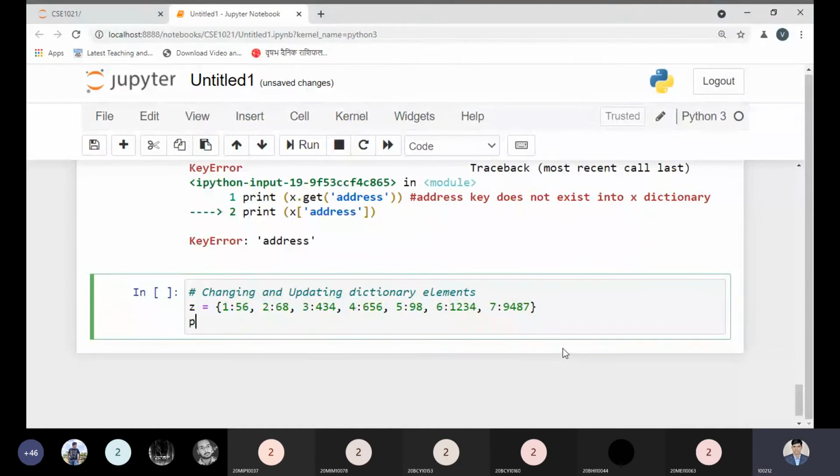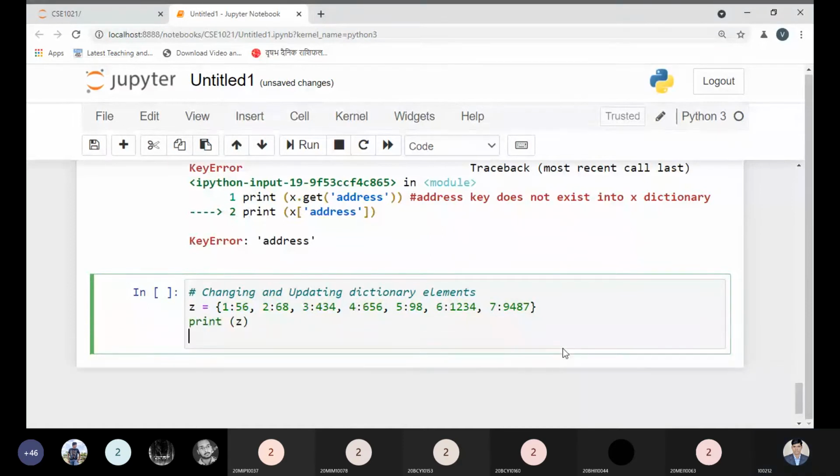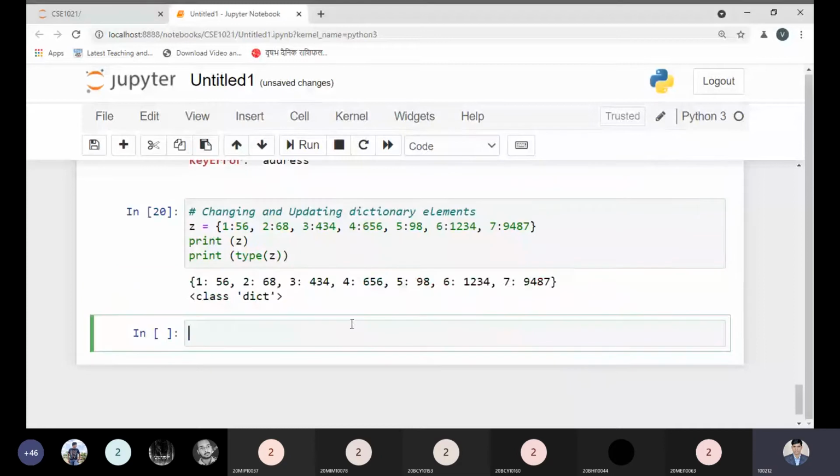Try to print that, and try to print its type. So let us check this one again. Now what would be the value? Okay, now the dictionary. So everything is correct.